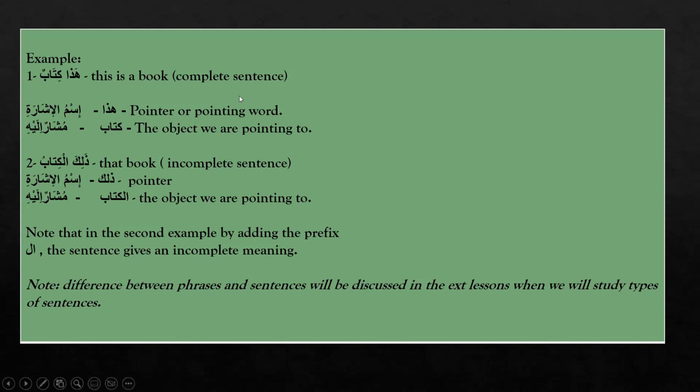Like Zalikal Kitabu, that book, and it is an incomplete sentence. Zalika here is again Ismul Ishara, and Al Kitab is Al Mushar Ilayhi, the object that we are pointing to. Note that in the second example, by adding the prefix al, the sentence gives an incomplete meaning. And you can note here that the difference between phrase and sentence will be discussed in the next session when we'll study types of sentences.